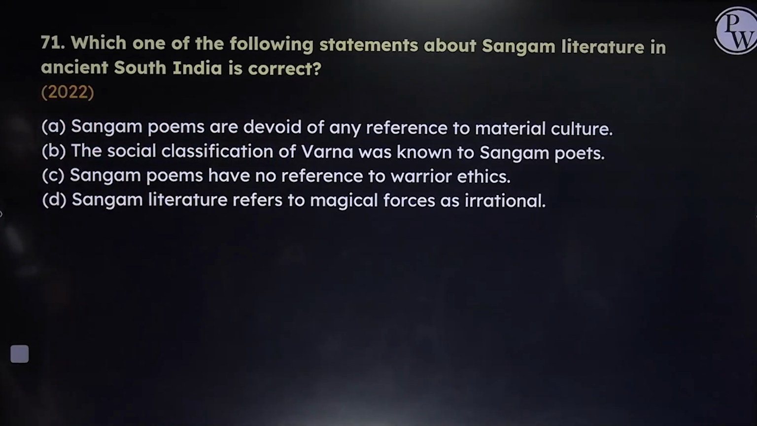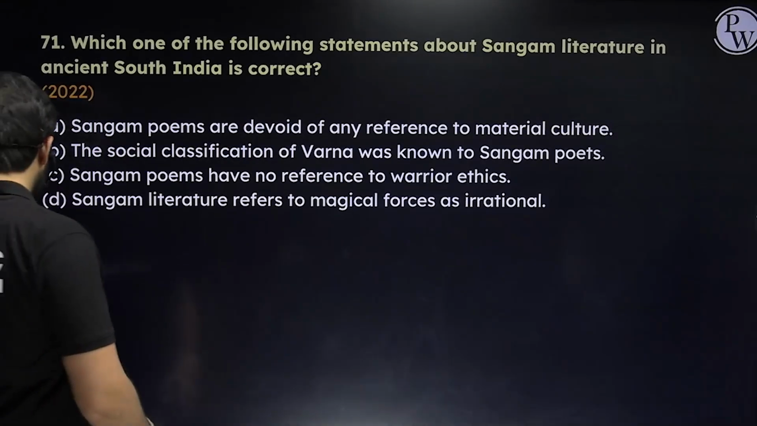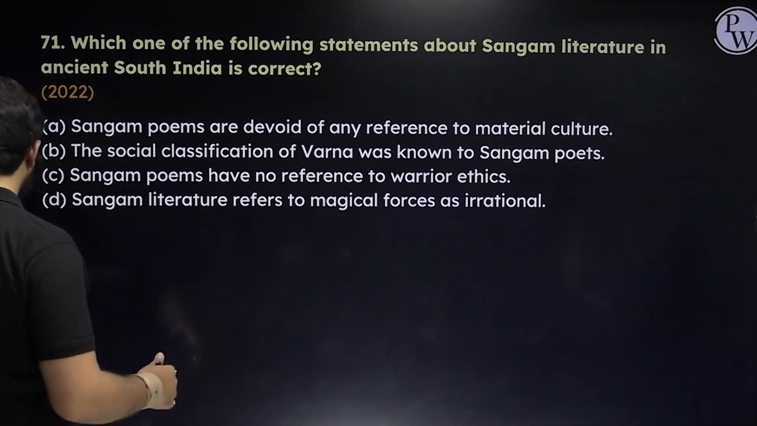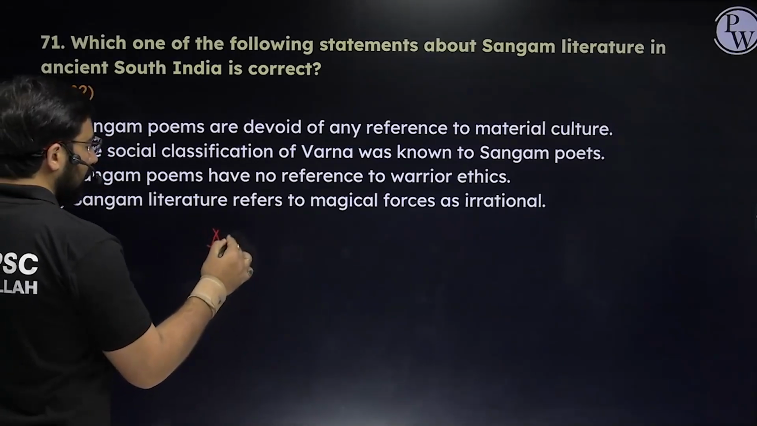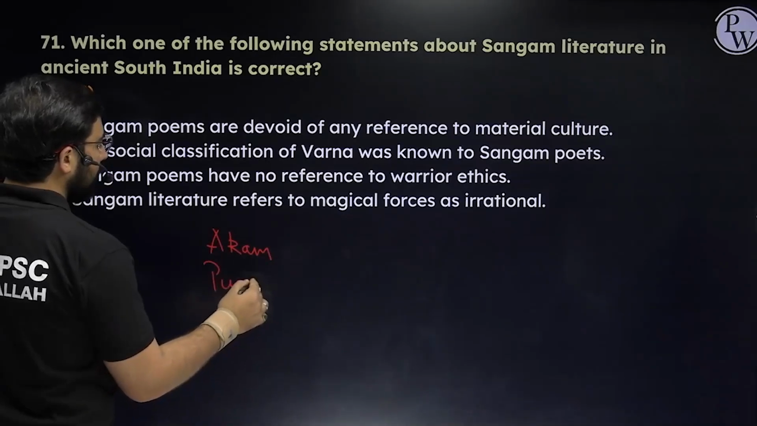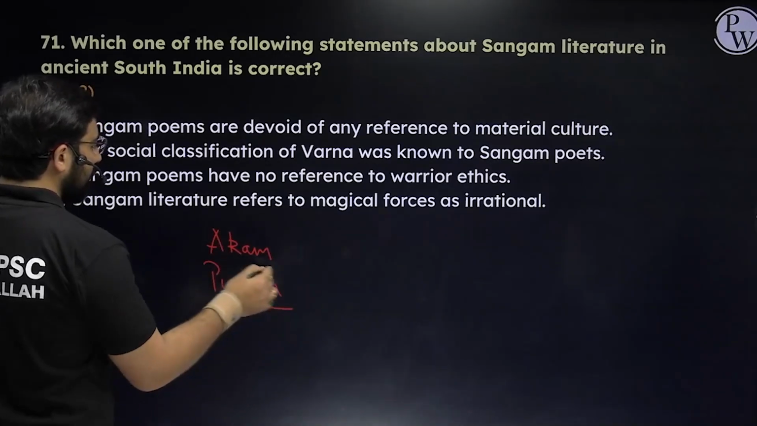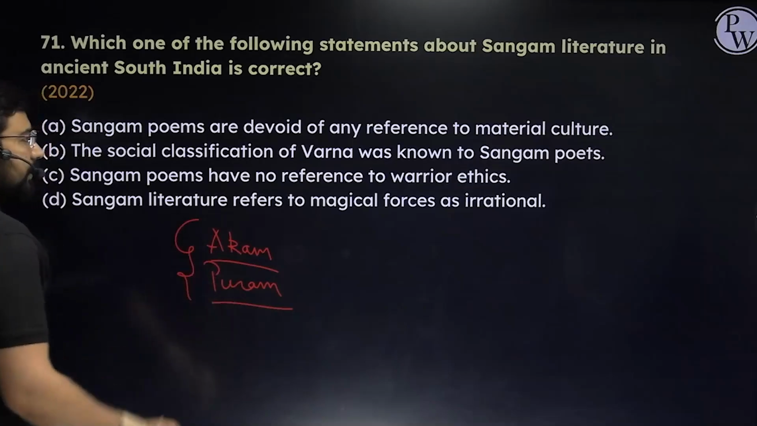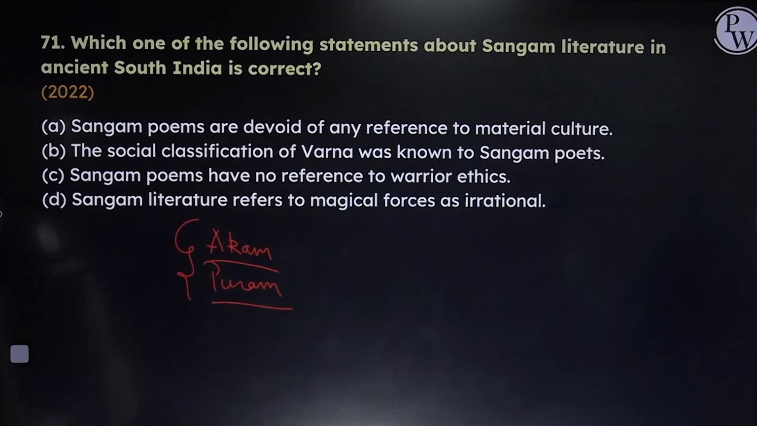The social classification of Varna was known. The second statement is correct. Third, Sangam poems have no reference to warrior ethics? No. In fact, there were two types of poems, Akam and Puram. Akam were the love poems, and Puram were the warrior poems. So statements A and C get eliminated just by knowing this basic fact.